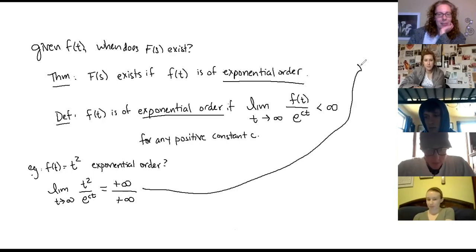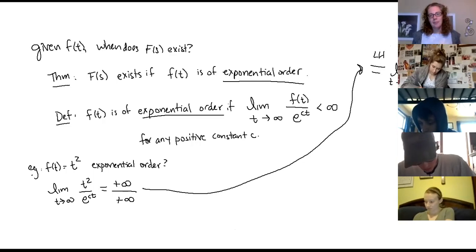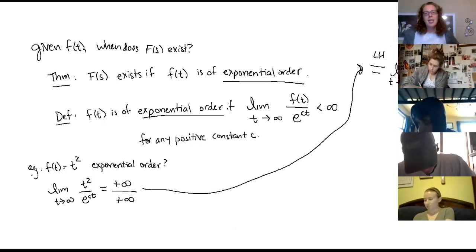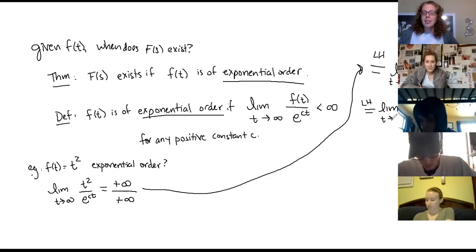We will go up over here. So if I use L'Hopital's rule, I get the limit as t goes to infinity. Derivative of the top is 2t. Derivative of the bottom is c e to the ct. So 2t over c e to the ct. If you plug in, you are going to get infinity over infinity again, because I still have a t in the top. So I'm going to have to use L'Hopital's rule one more time. I'm going to get the limit as t goes to infinity of 2 over c squared e to the ct.